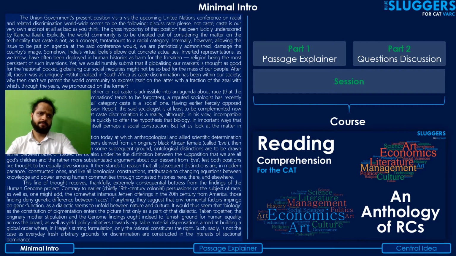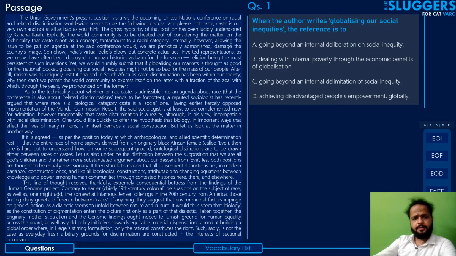Let's start. Coming to question number one, it says when the author writes globalizing our social inequities, the reference is to what? Guys, the point of reference for this question is here. He says that yet we would humbly submit that if globalizing our markets is thought as good for the national pocket, globalizing our social inequities, inequities would be the condition of there being a lot of inequality in terms of distribution of resources, might not be so bad for the mass of our people. Discrimination, basically, social discrimination.